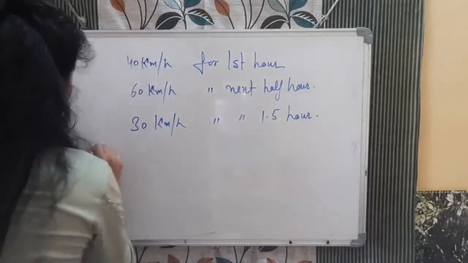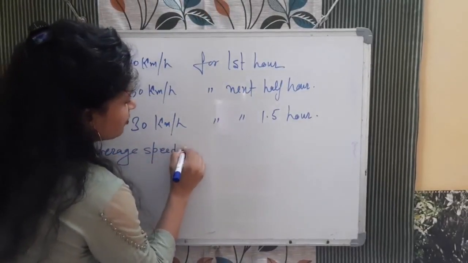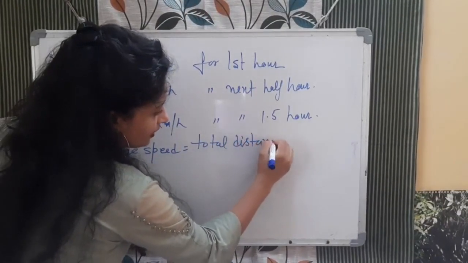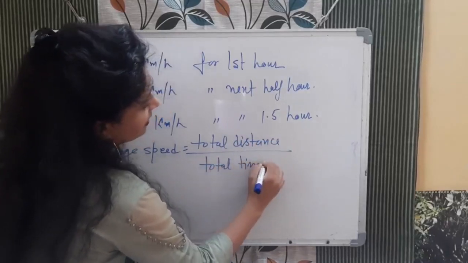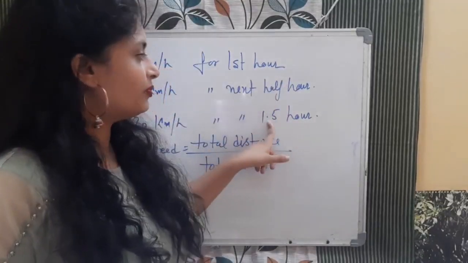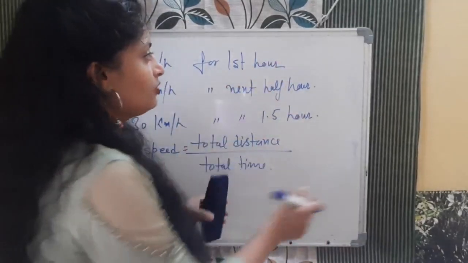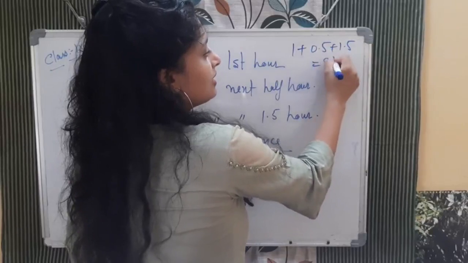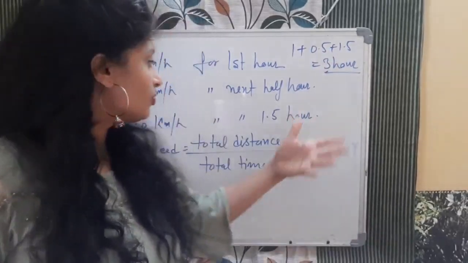So how will you do it, tell me. Average speed. Now you all know the average speed formula is total distance divided by total time. Time is given to you: 1 hour here, half hour here, 1.5 hour here. So you will add 1 plus 0.5 plus 1.5, total 3 hour. We know the total time it takes to go from one point to another is 3 hour.